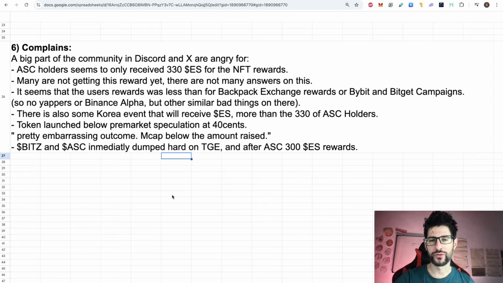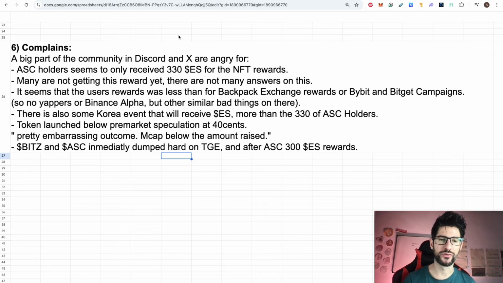But most of the people holding the ASC NFT were speculating on the airdrop, and right now the price has dumped a lot. If you go to Discord, the strong believers, mostly the Netta team and some OGs, are buying these NFTs right now at 0.04, for example, for a great NFT. So yeah, many things happening right now.